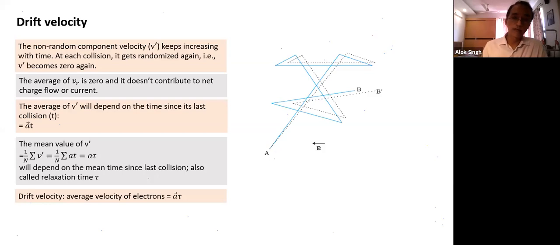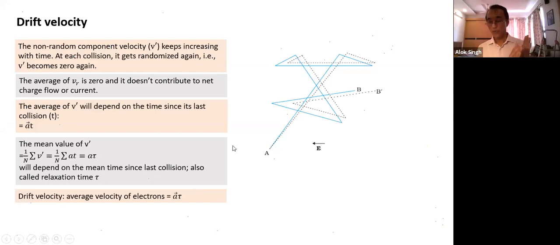A key part is understanding tau. Though there is a constant acceleration acting, still the average velocity remains the same, because the velocity becomes zero on each collision. This result is really surprising: despite a constant acceleration, velocity remains constant. Strictly, the words constant acceleration are not correct, because at every collision there is again some acceleration acting.